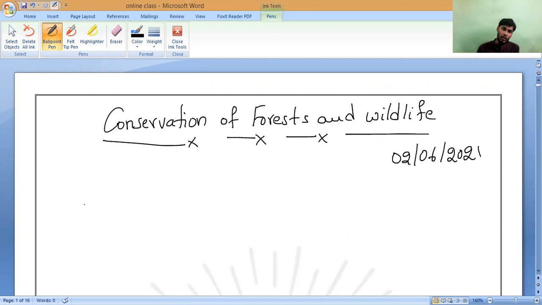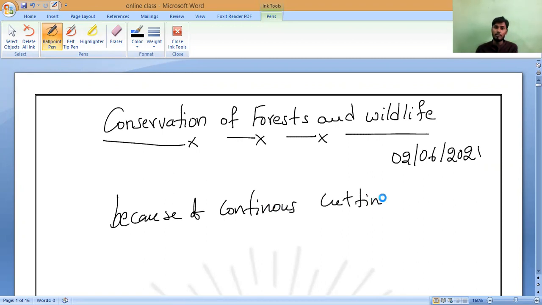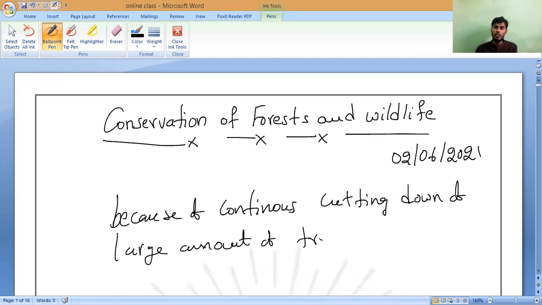Because of continuous cutting down of large amounts of trees, what is happening now? Deforestation, sir.